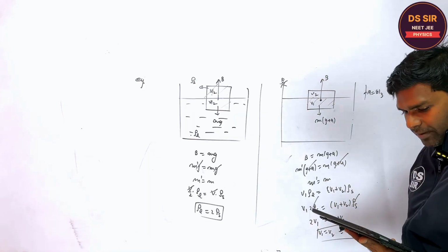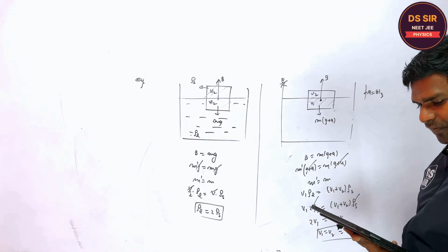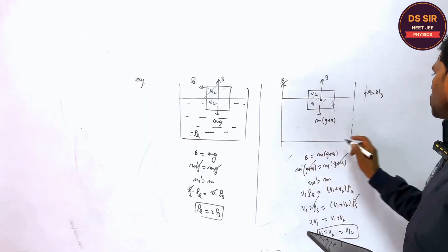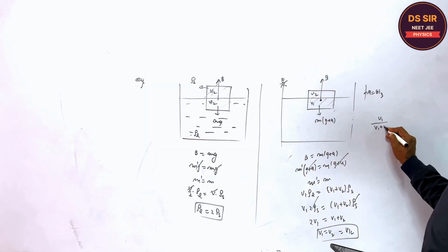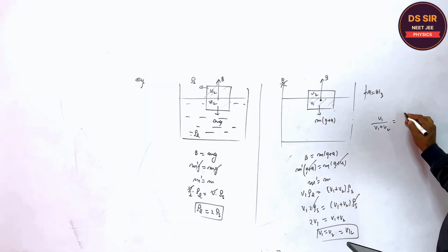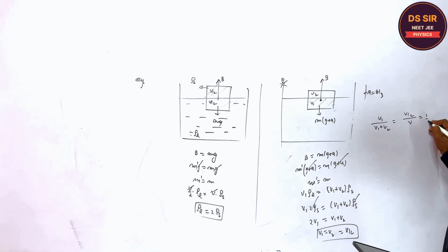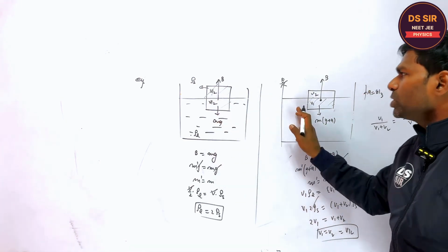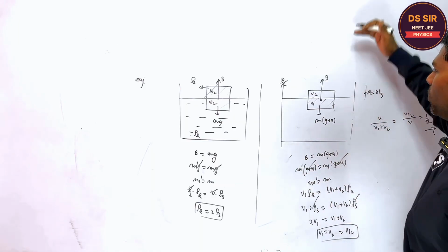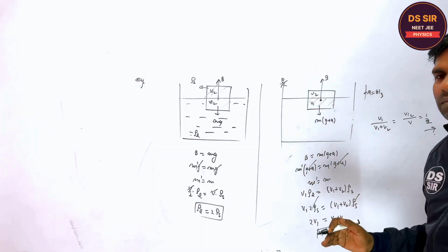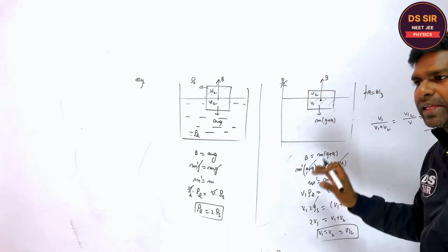So what they are asking, fraction of volume immersed. So they are asking V1 upon V1 plus V2. This is the fraction. So it is V by 2 upon V, which is equal to 1 by 2, the correct answer. So there will be no change when it moves up or goes down. The volume submerged will remain as it is.